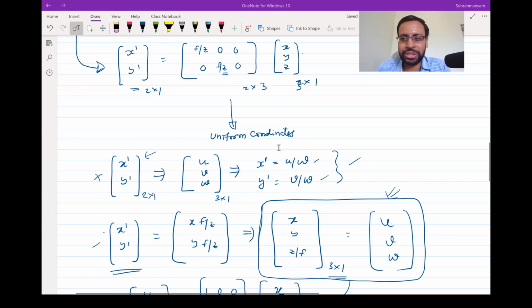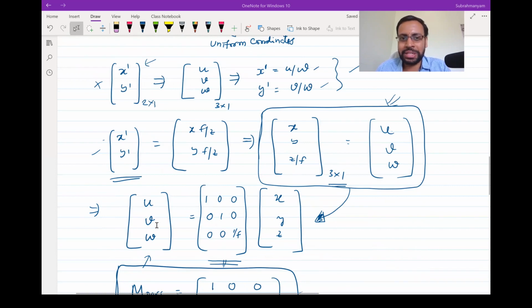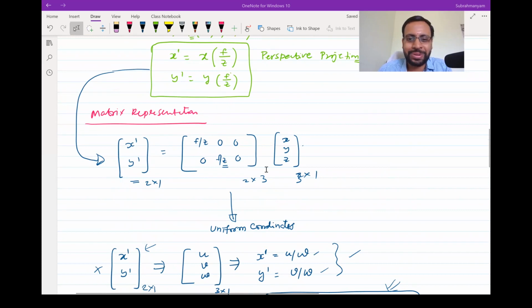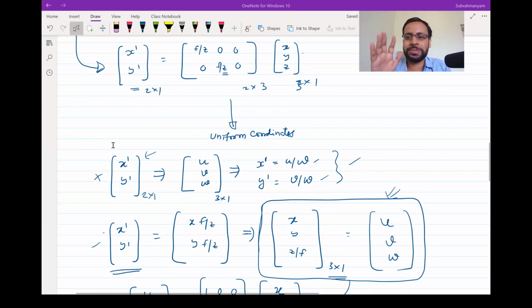Everyone make sure that you got this intricacy here. Getting U, V, W is not the final objective. Because you have a 3D point, at the end of the day you are getting a 2D projection of this. That 2D projection of your X, Y, Z is X dash, Y dash. Since we cannot right away find a transform between X, Y, Z and X dash, Y dash, this mathematical framework is pretty much essential, where you first find U, V, W, and you later scale U and V with factor W, and that would give you X dash and Y dash.